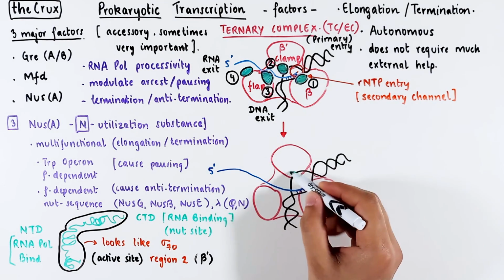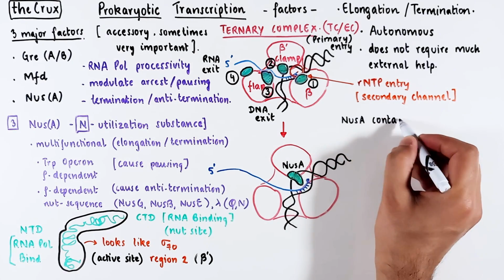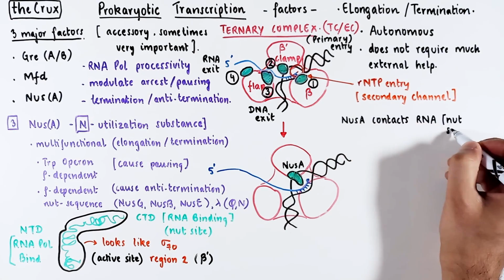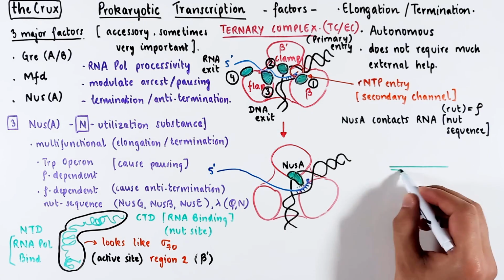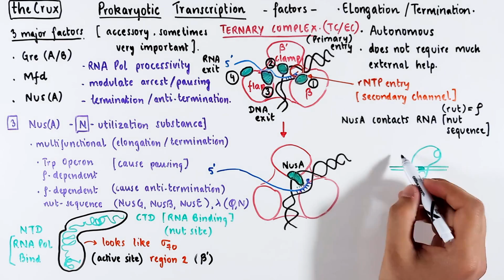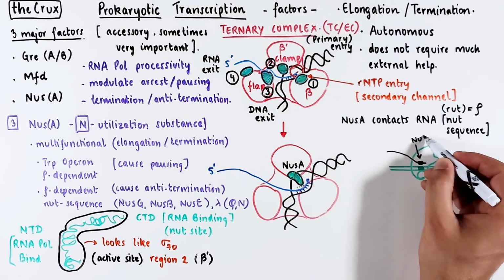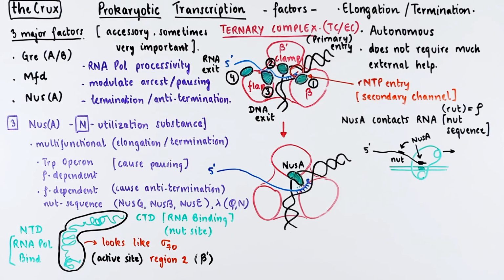Therefore, NusA will take its spot during the elongation phase near the transcription bubble and try to interfere with the bubble. Typically, the protein binds RNA at the N-utilization sequence, which is functionally similar to the rho-utilization sequence we discussed in the termination video. Essentially, the NusA factor is waiting for the nut sites to be converted into RNA form so it can immediately bind. Sometimes it can bind the site at the exit channel, or if the site leaves the channel, it can also bind it outside of the channel.